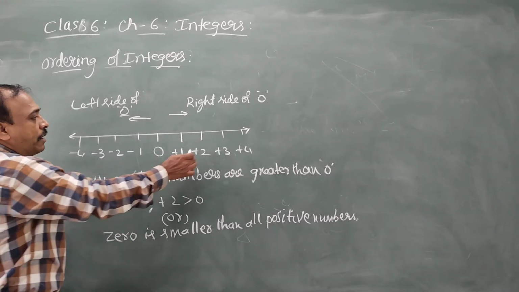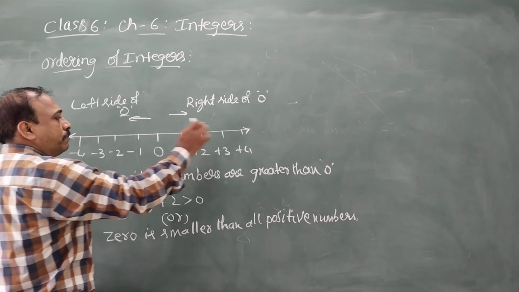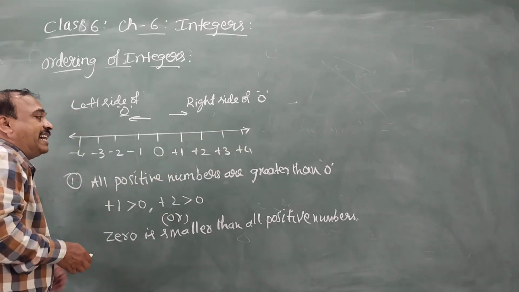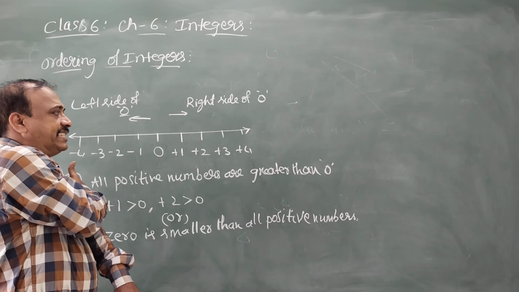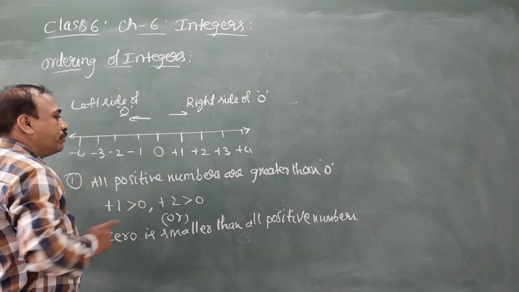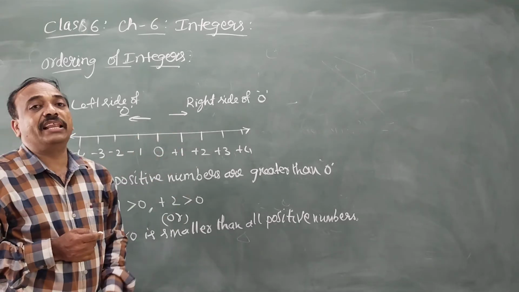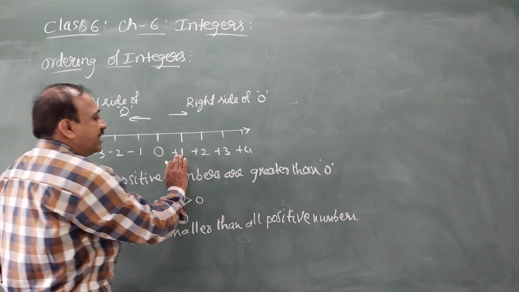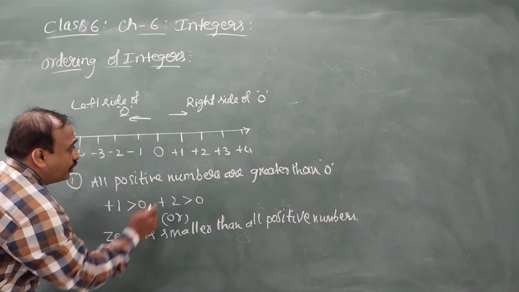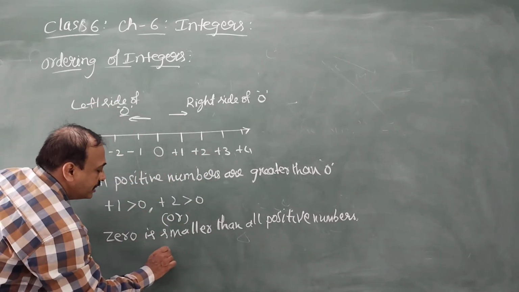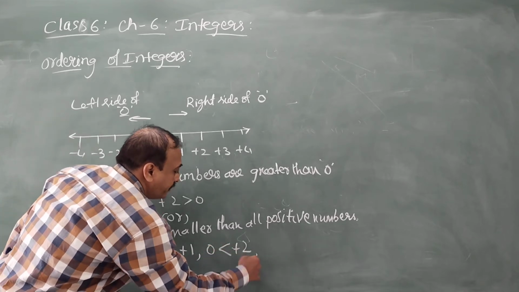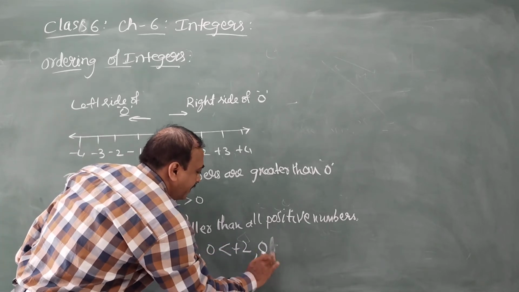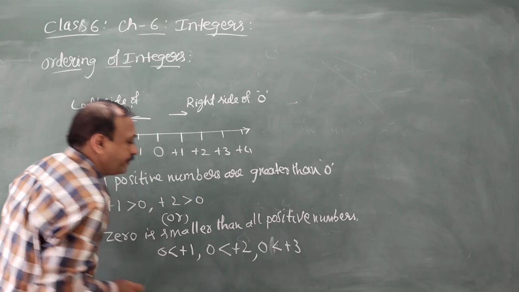Plus 3 is greater than 0, plus 4 is greater than 0. When you are moving right, the value of the digit is increasing. So if you move right on the number line, it will increase. 0 is less than plus 1, 0 is less than plus 2, 0 is less than plus 3, like this.